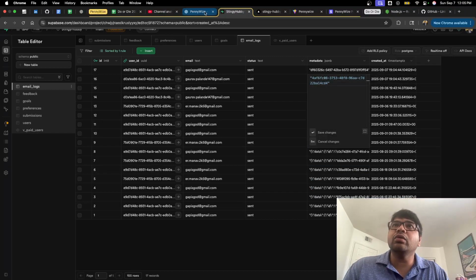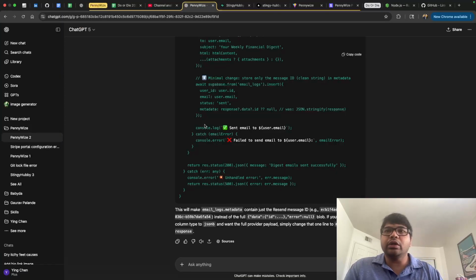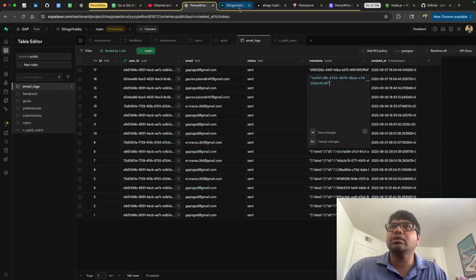Now we can go and do one more thing. We can again look into the suggestion that this will make error log metadata contain just the Resend message ID instead of the full ID null blob. If you later switch the column type to JSONB, so we'll check our column type is JSONB.